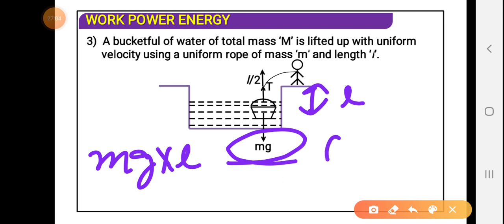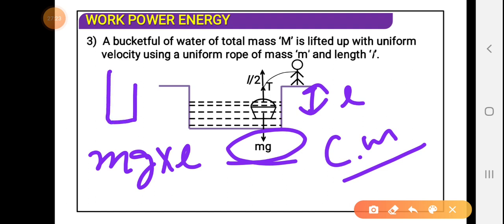So there is one term called center of mass, or you can say center of gravity. In the case of a symmetric body, center of mass and center of gravity are the same. In this example, suppose this is the rope and it has length L. At the middle point the center of mass, or center of gravity, lies.